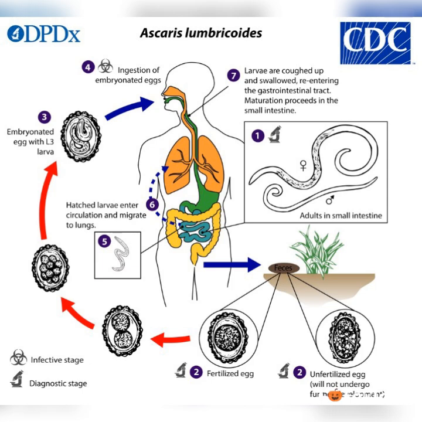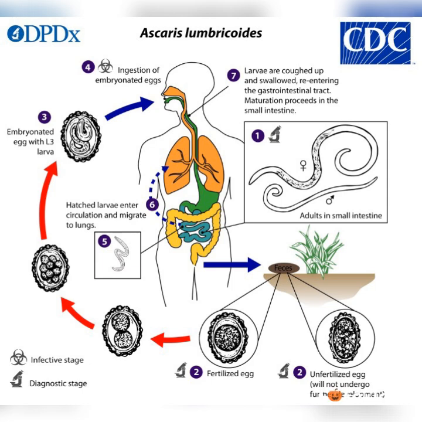So quickly, let's zero in on the life cycle of these roundworms. The life cycle of Ascariasis starts with the adult worm in the small intestine of an infected individual.